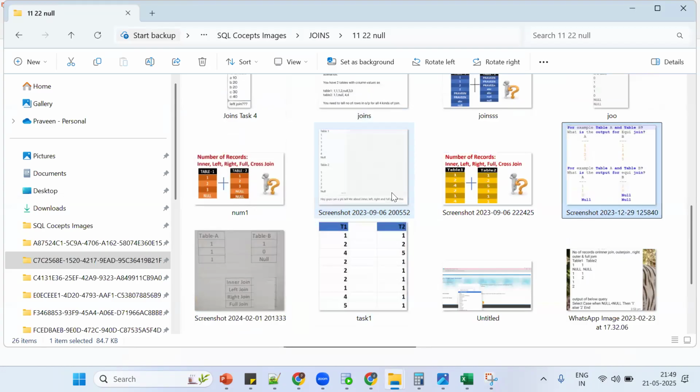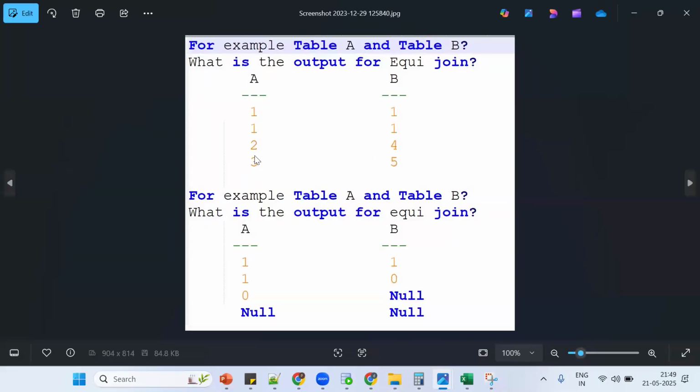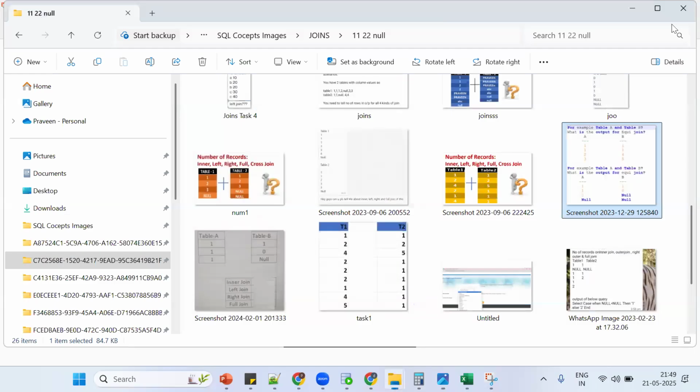Now, what about the first one? Only see the first one. I want only the inner join. Inner join, 2 2s are 4, and 4 1s are 4. Okay, so far good.